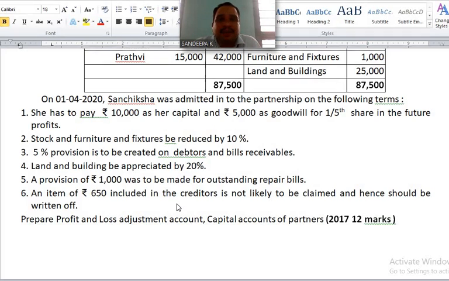It will appear on the credit side of revaluation account. Reduction in liability means income. Okay, it will appear on credit side of revaluation account. Prepare profit and loss adjustment account. Capital accounts of partners. Profit and loss adjustment account is nothing but revaluation account.